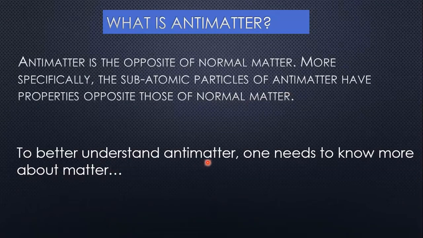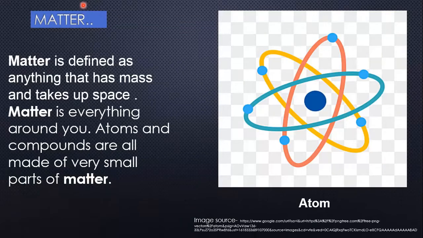Well, to understand antimatter, one needs to know more about matter. So what is matter? Matter is something that has mass and takes up space, and in this universe everything is made up of matter. Here we put an atom of matter, and in this atom the nucleus is inside and electrons are revolving around the nucleus. A similar thing happens in an antimatter atom. In an antimatter atom, the antinucleus remains in the center, and the anti-electron, that is the positron, revolves around this antinucleus.